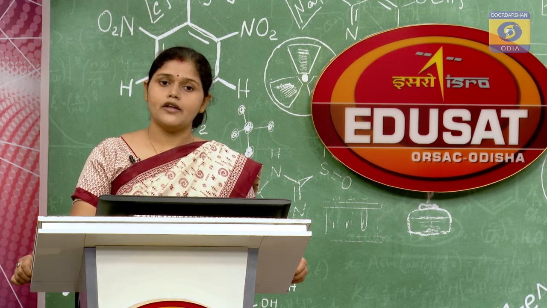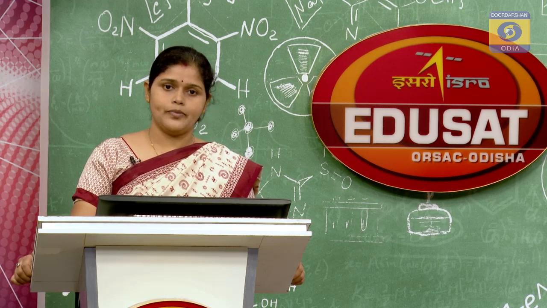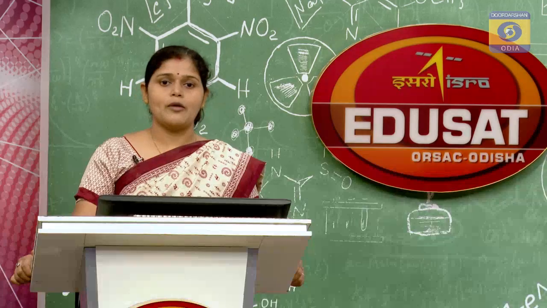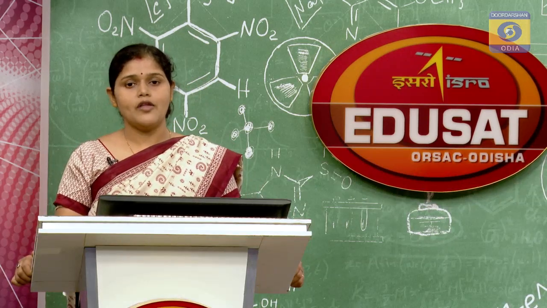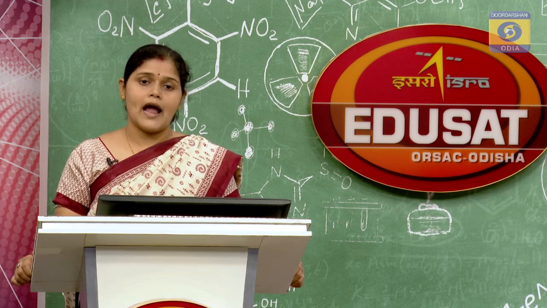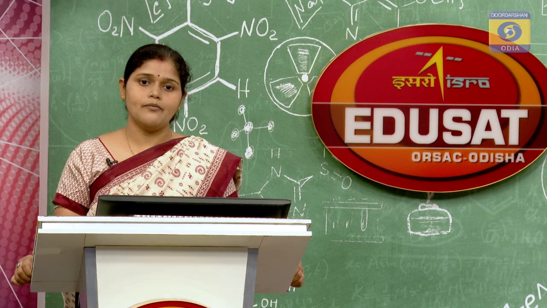For example, in the equatorial region, we find very dense forest. The trees of the equatorial area are very high and their branches are very long. But in the polar region, we find plants like algae, pines, devdaru, etc. So the plants differ from place to place, and likewise the animals also differ from place to place.